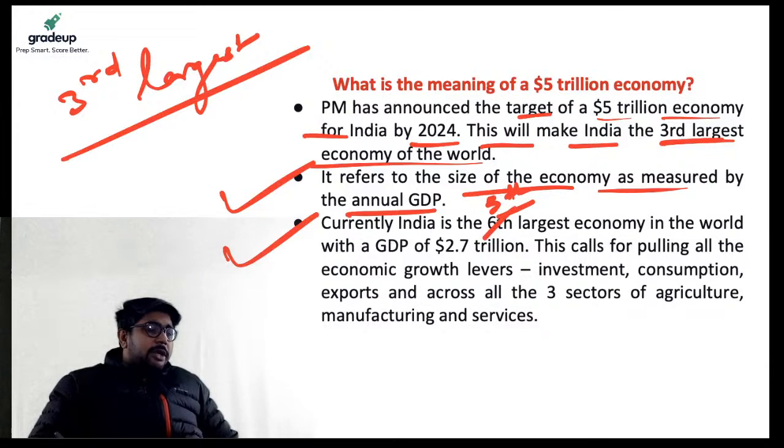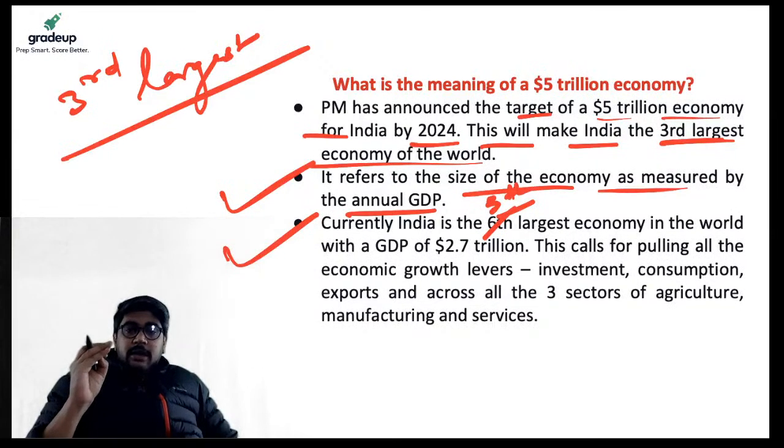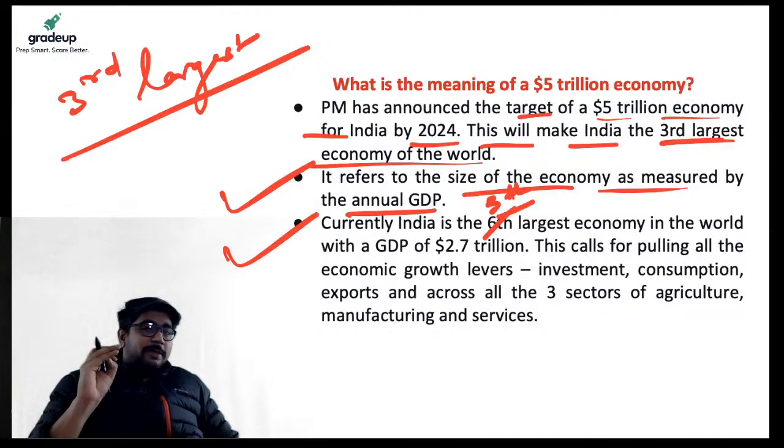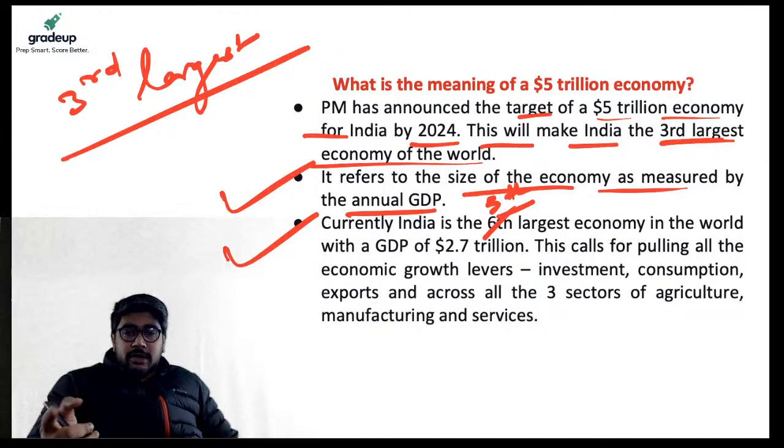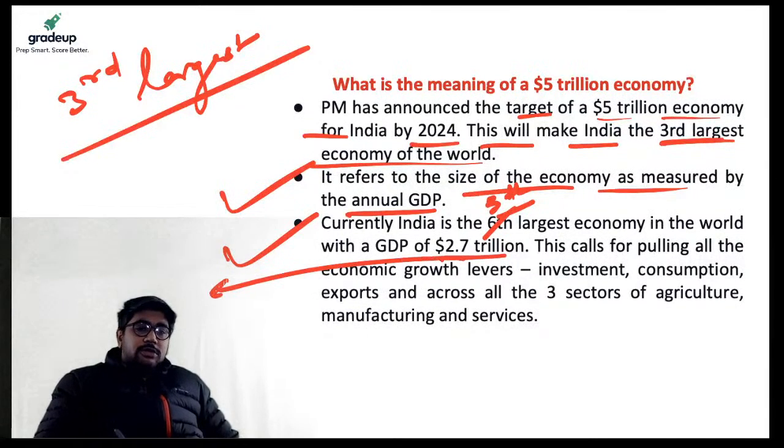Last year we beat France and Britain, and we captured the 4th position. However, due to the coronavirus pandemic, it is very much possible that the British economy might again step forward and rise above. So it is not 2.7, it is $2.9 trillion